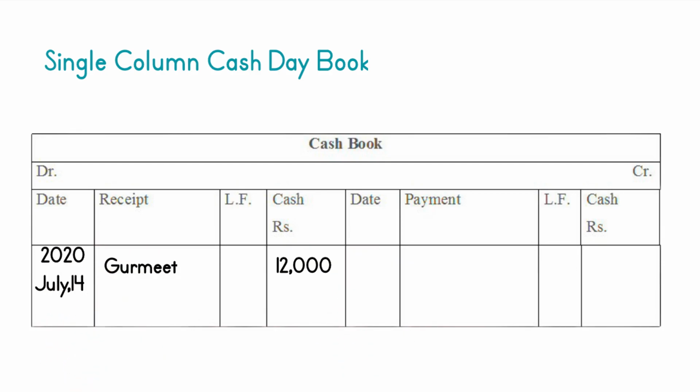When all receipts and payments are made in cash by a business organization only, the cash book contains only one amount column on each debit and credit side. The left side of the cash book shows the receipts of cash, whereas the right side of the cash book shows all the payments made in cash. An entry, cash received from Gurmeet, appears on the debit side of the cash book, conveys that the cash has been received from Gurmeet.